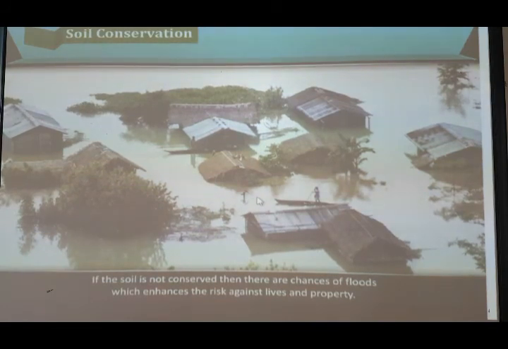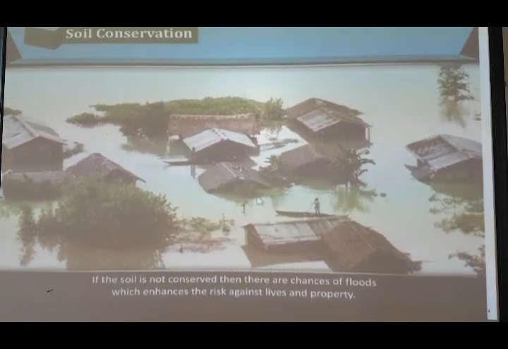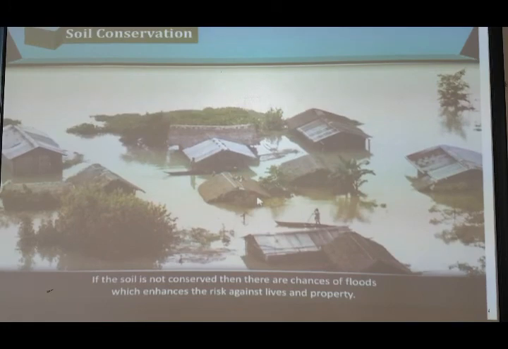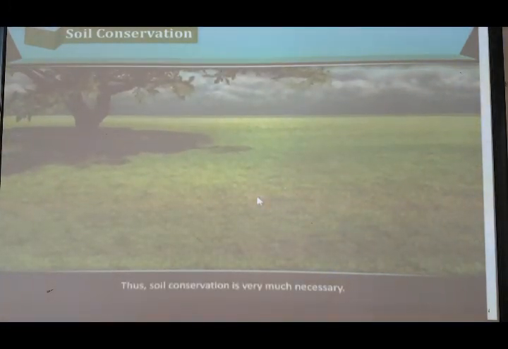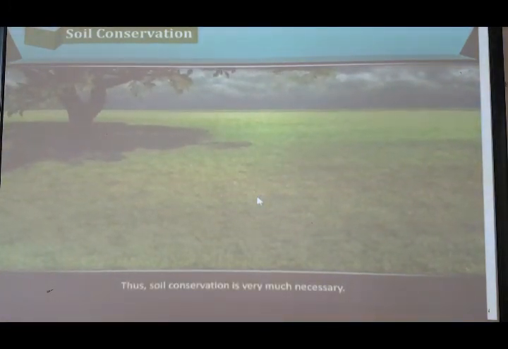Chances of floods are there and the lives and property of the people are at risk. Especially in the villages, this type of situation arises. This soil conservation is very much necessary.